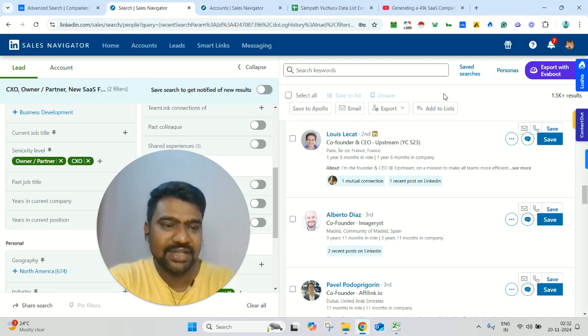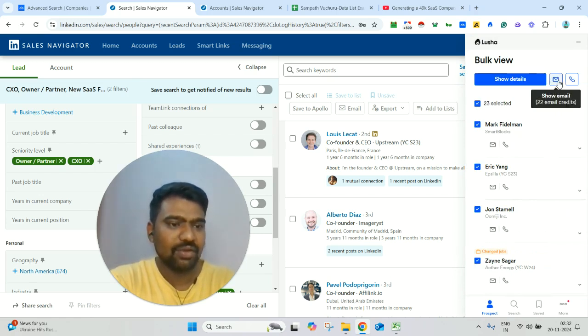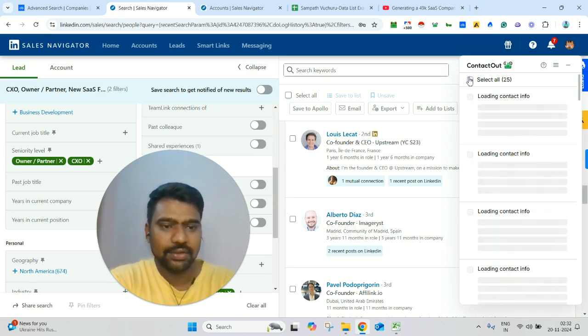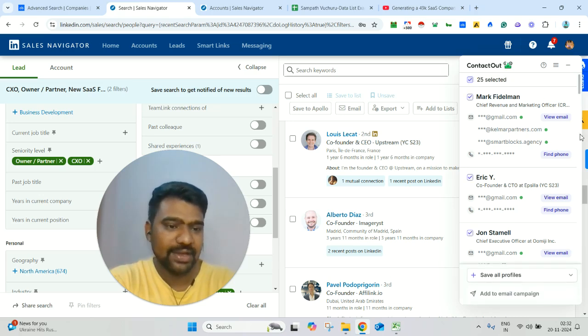Now we have LinkedIn search results, right? If you want to scrape all the results, we can also scrape. If you want only a few profiles' email IDs or phone numbers, we can utilize multiple tools to check that. Suppose, for example, here I have Lusha. Once I click here, we can select all the 23 or 25 profiles. In one single click, we can see all the phone numbers and email IDs. Or you can also see we have the ContactOut tool. This tool also provides good email IDs and good mobile numbers. If you want, we can select all in one single click and check all the data.